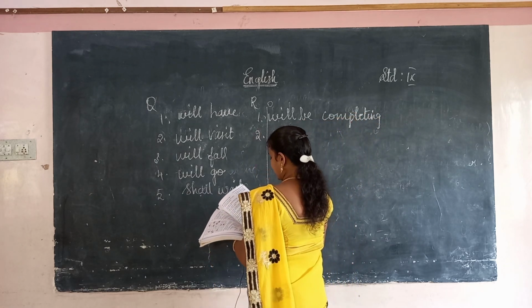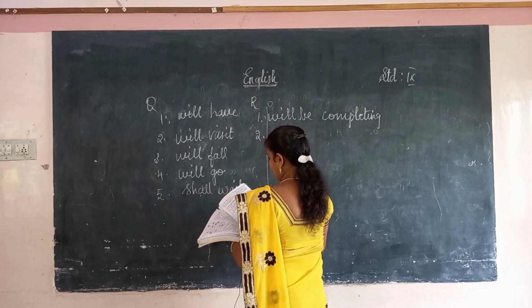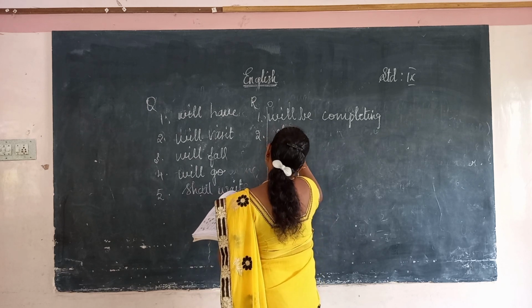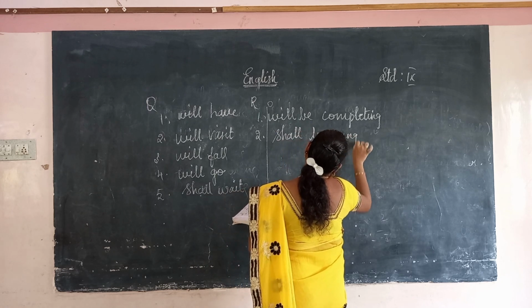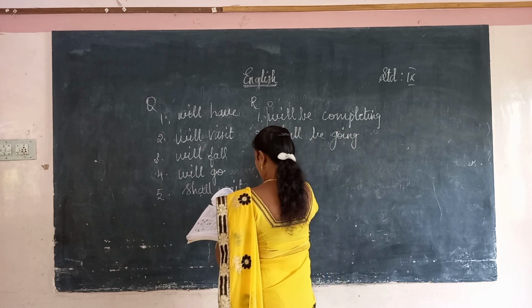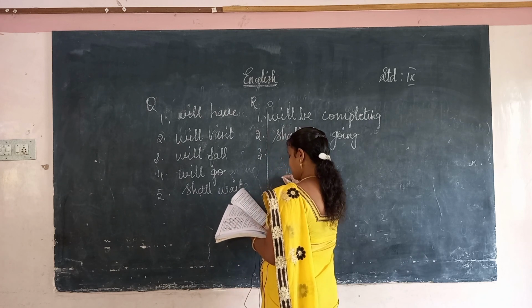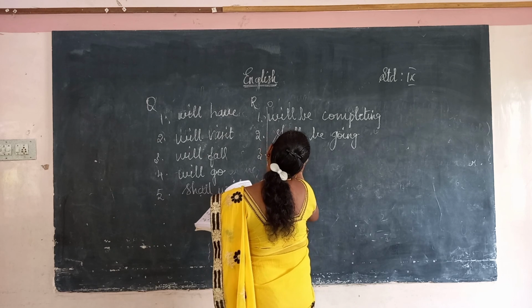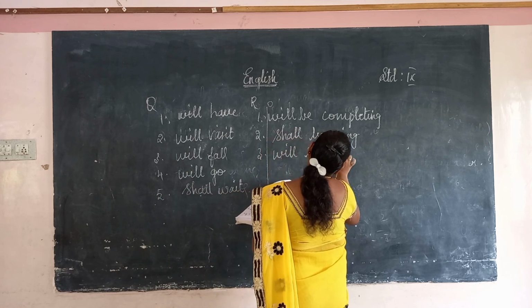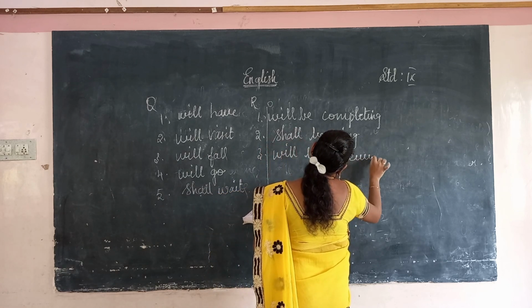I dash to Tanjore by this time tomorrow. I shall be going. Next, third one. Prabha dash receive the best student award in 6 months time. Will be receiving. Prabha will be receiving the best student award.